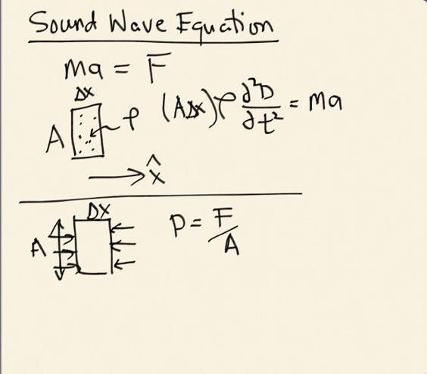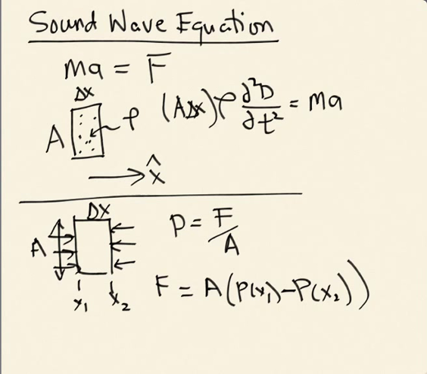So we want to find the net force on that box, and that's going to be the difference in the pressure on either side. Let's call this location x1 and this location x2. Then the net force on this box is going to be the area times, because pressure is force per unit area, the pressure at x1, which is pushing to the right, minus the pressure at x2, because it's pushing to the left.